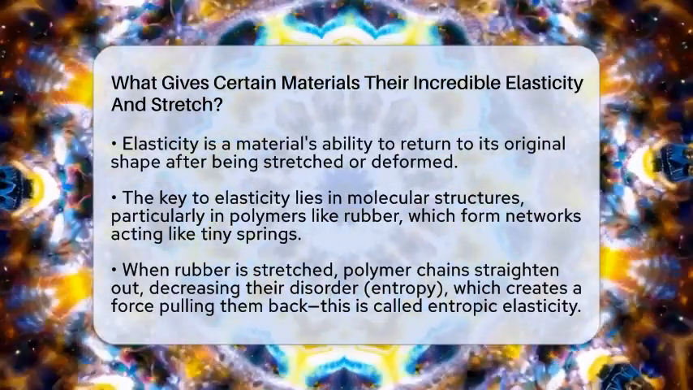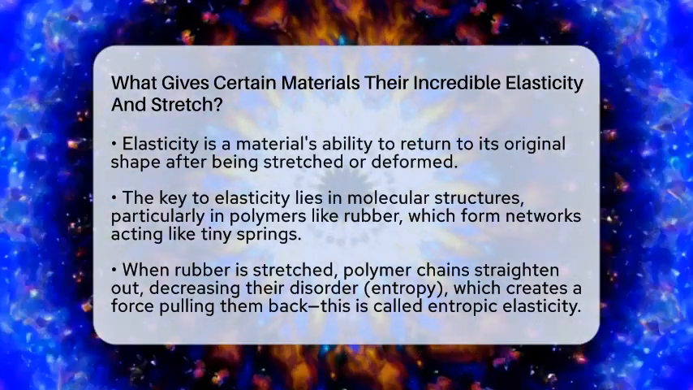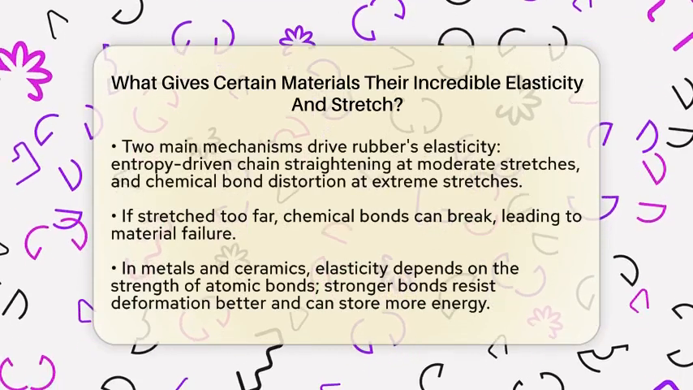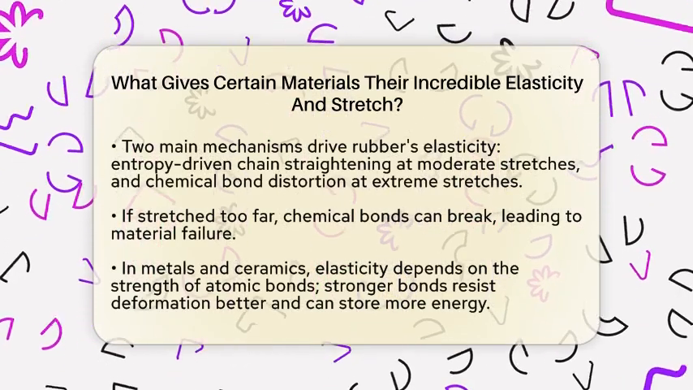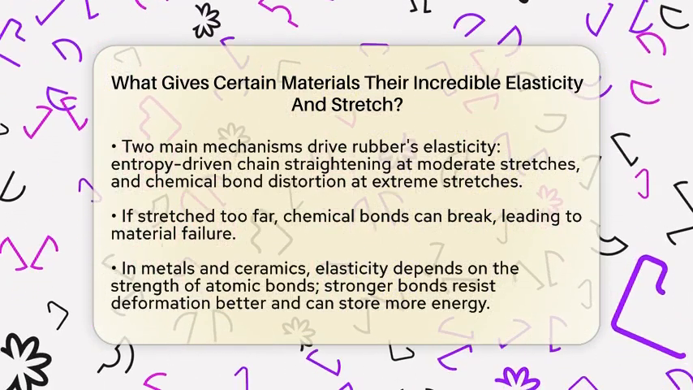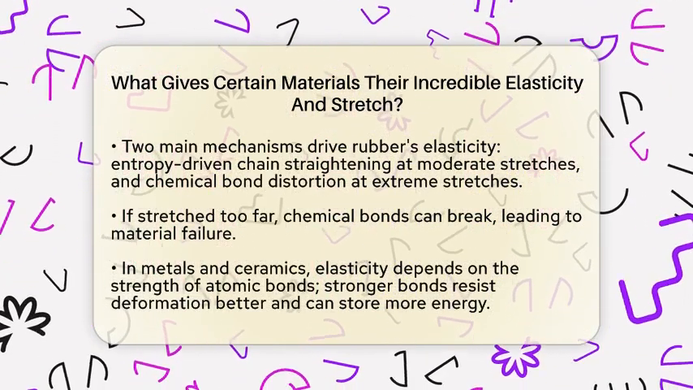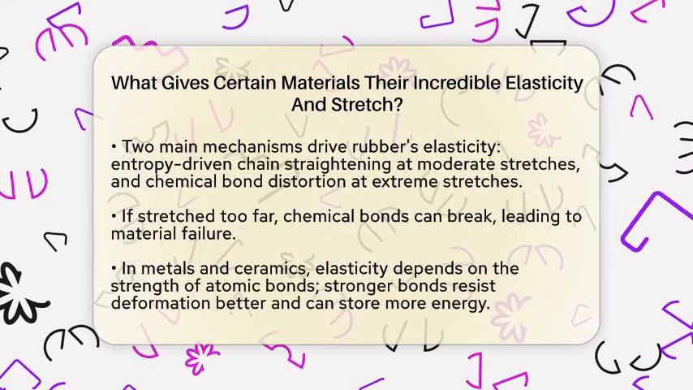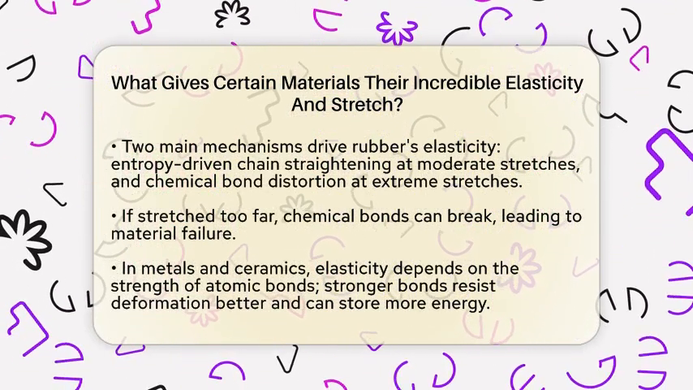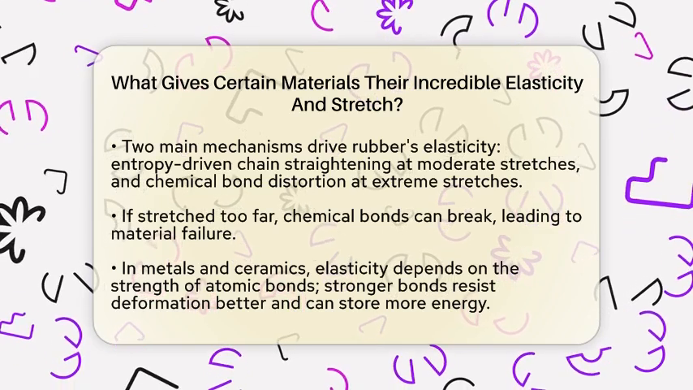When you stretch the rubber, these chains straighten out, losing some of their natural disorder. This loss of disorder is called a decrease in entropy. Since systems tend to move toward more disorder, there is a natural force that pulls the chains back to their original, coiled state once you let go. This is called entropic elasticity, and it explains why rubber can stretch so much and still bounce back.